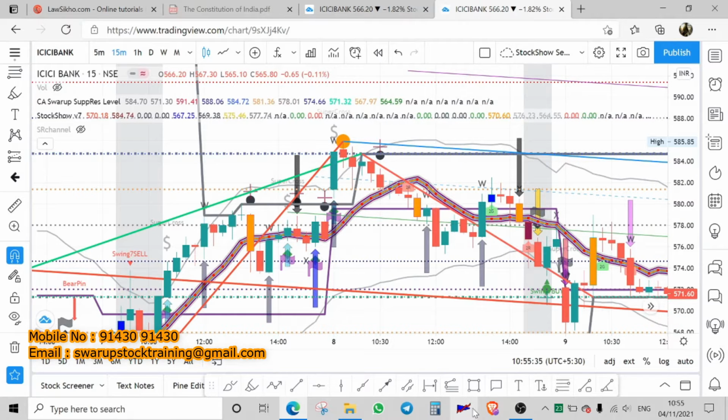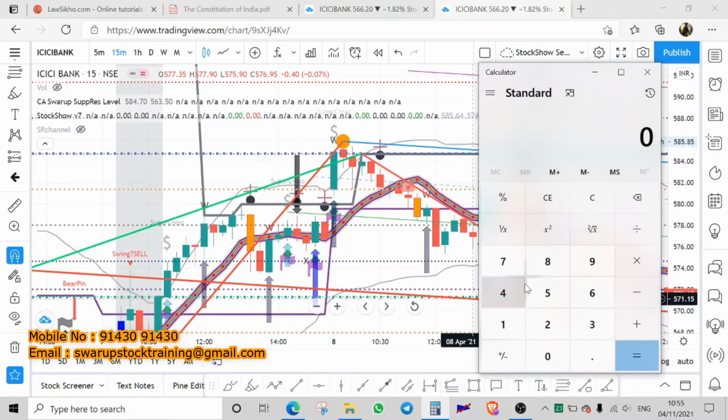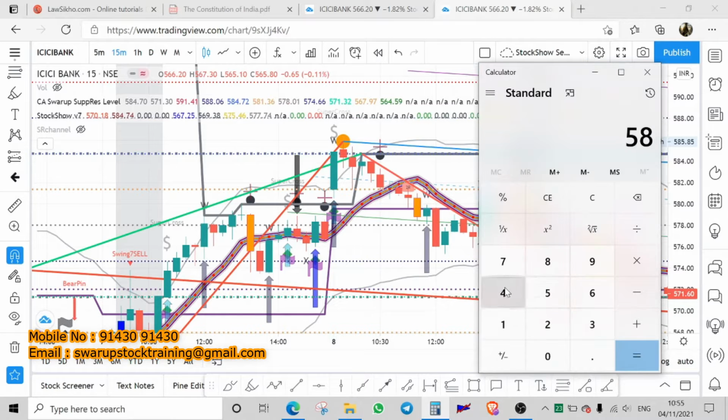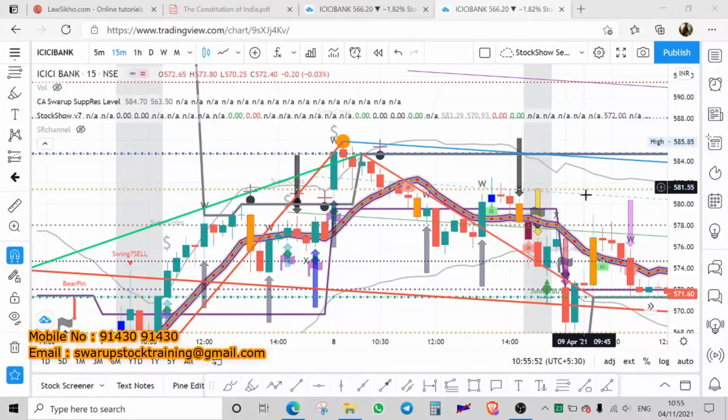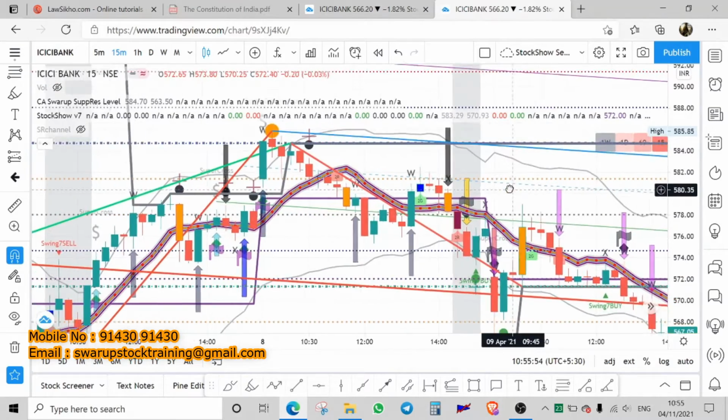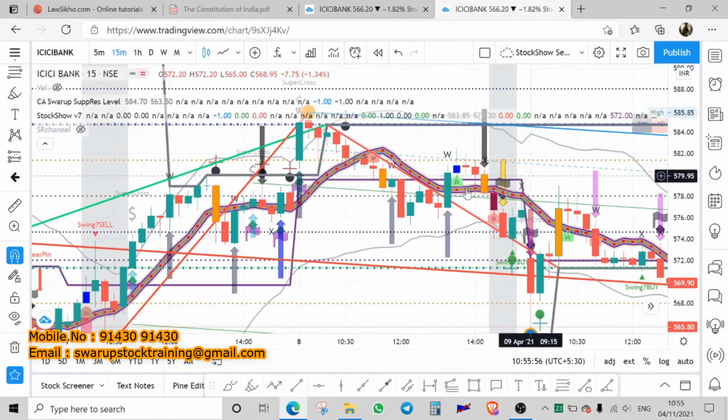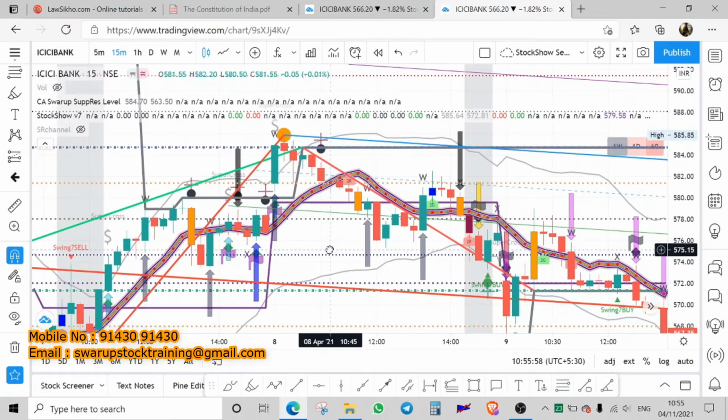So 567 to 584 without any headache. I would have made 17 points at 23,000 without any headache, because I only work on process, not on profit. So if my process says you have to get out, you have to get out.